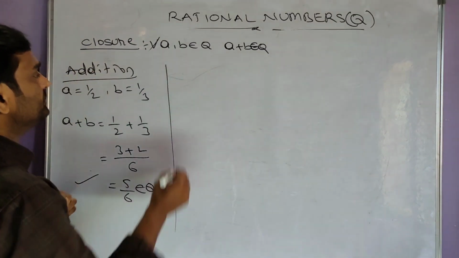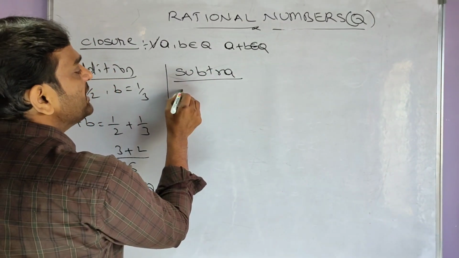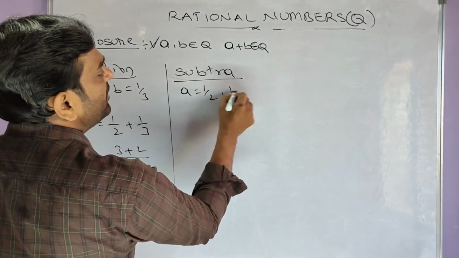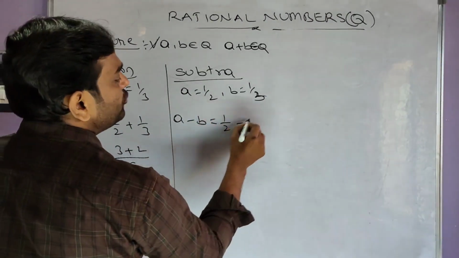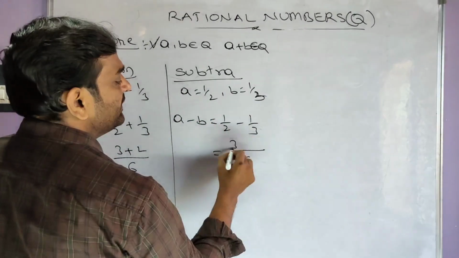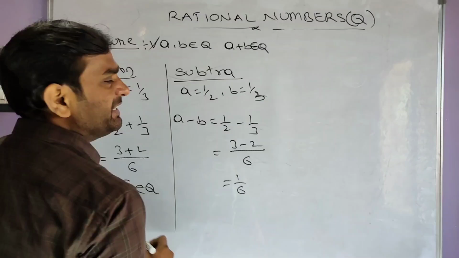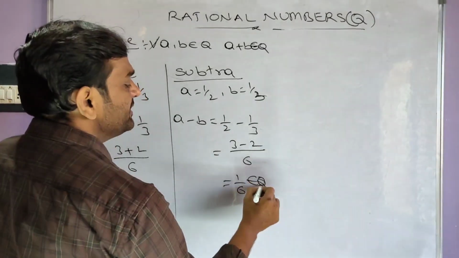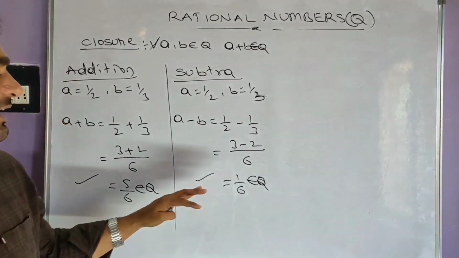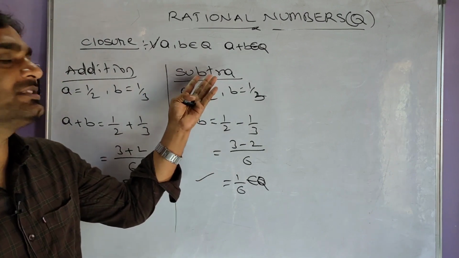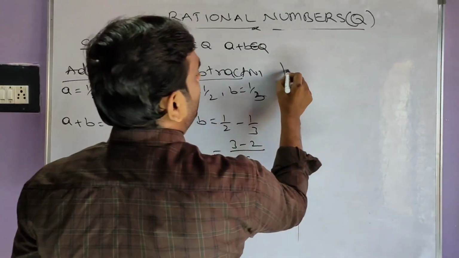Now coming to subtraction, a minus b. Same, take a as 1 by 2 and b as 1 by 3. Then a minus b is 1 by 2 minus 1 by 3. Here the LCM is 6. 3 minus 2. We got 1 by 6. Is 1 by 6 rational or not? Yes, it's a rational number. Thus we can say that rational numbers are closed under subtraction also. Okay, check multiplication.